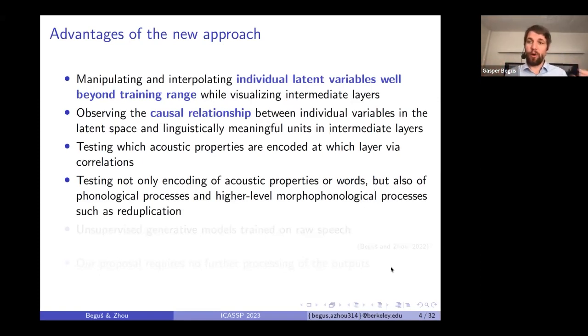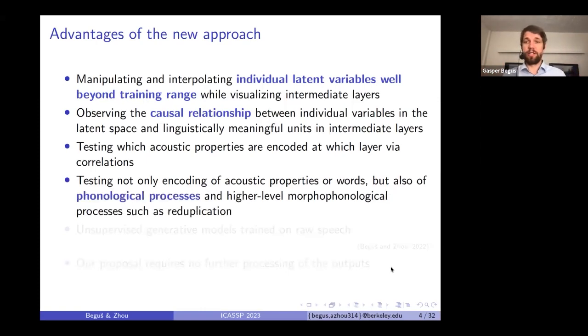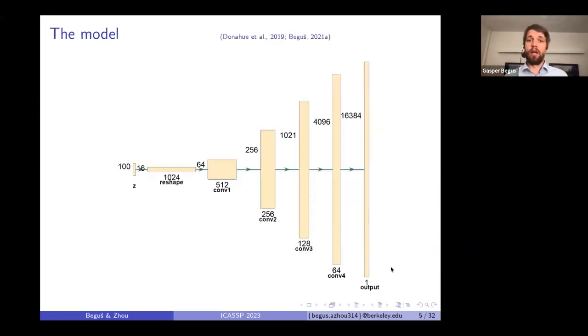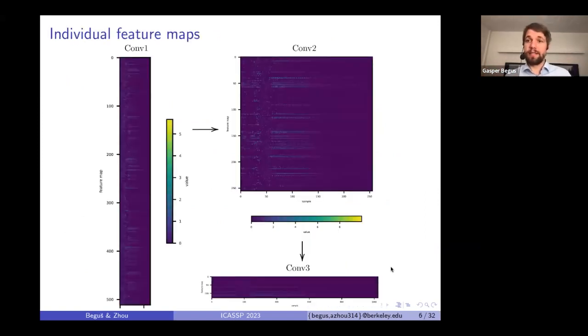And this is going to be important as speech technology is becoming more available in languages with more complex phonologies than English. Our models are fully unsupervised, trained on raw speech, and we require no further processing of the output. So no further transformations or PCA analysis are required. We're basically looking at raw data. So we take a 5-layer convolutional generator and analyze an internal representation. Most previous work focuses on filters. We focus on feature maps.